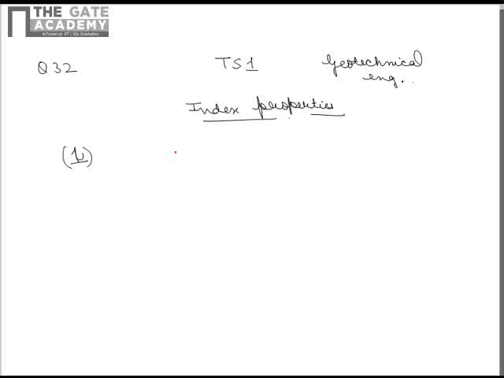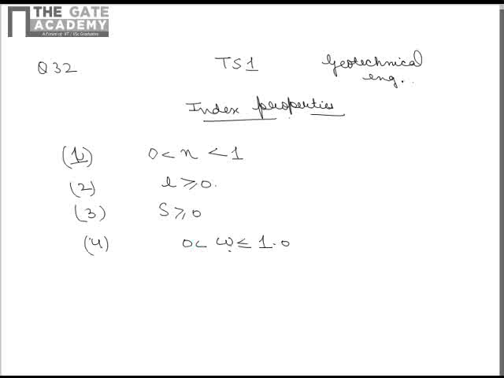First one says value of n lies between 0 to 1. As we know, n is called porosity. Second statement is value of e, that is void ratio, it can be greater than or equal to 0. Third option says value of S, that is degree of saturation, can be greater than or equal to 0. And fourth says w lies between 1 and 0, that is 0 and 1.